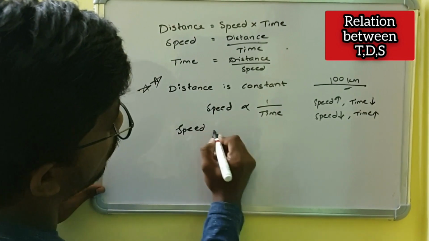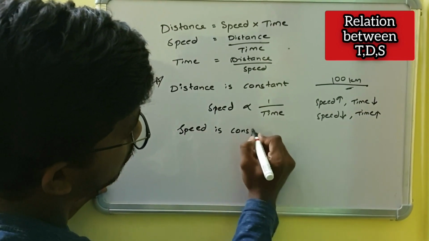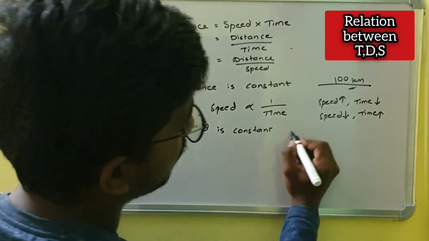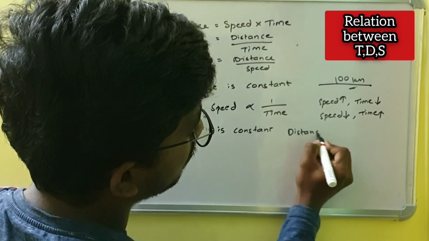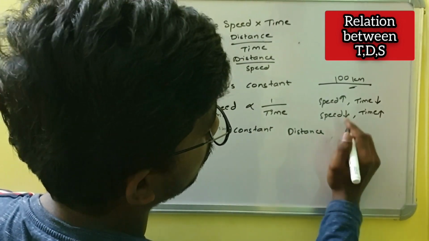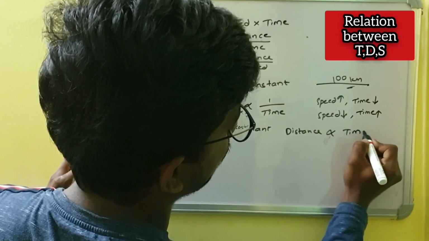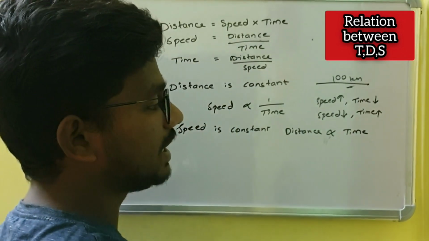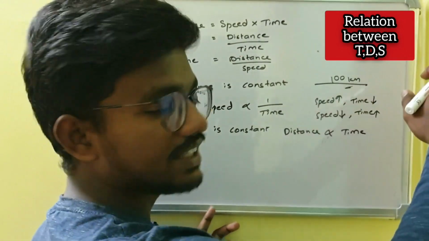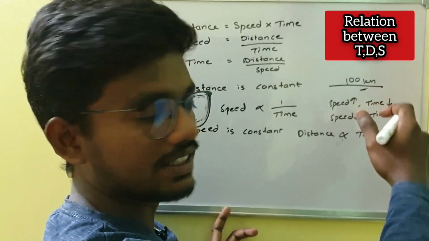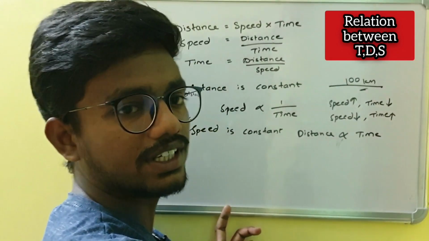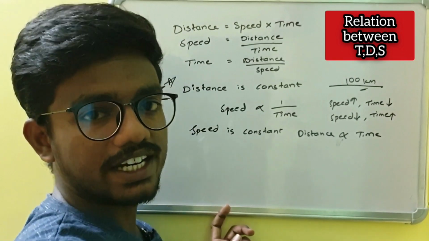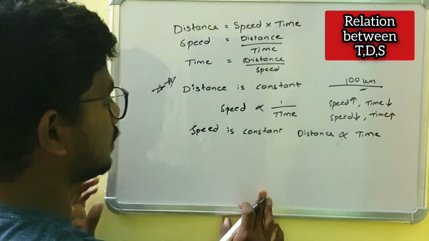If speed is constant, then distance and time are directly proportional. If distance increases, time increases. If distance decreases, time decreases. So those two are directly proportional to each other.